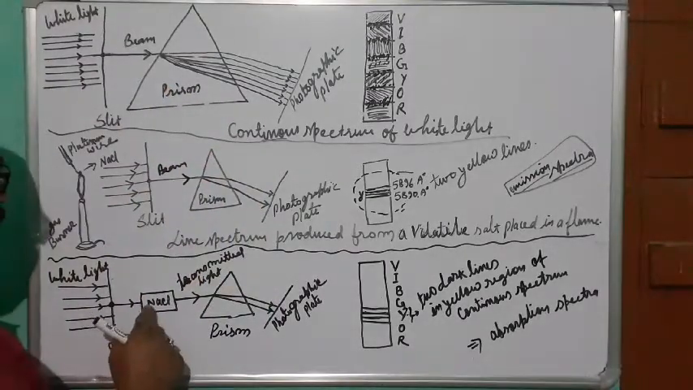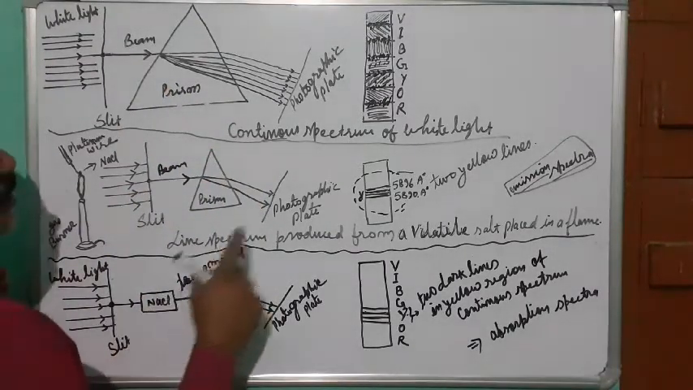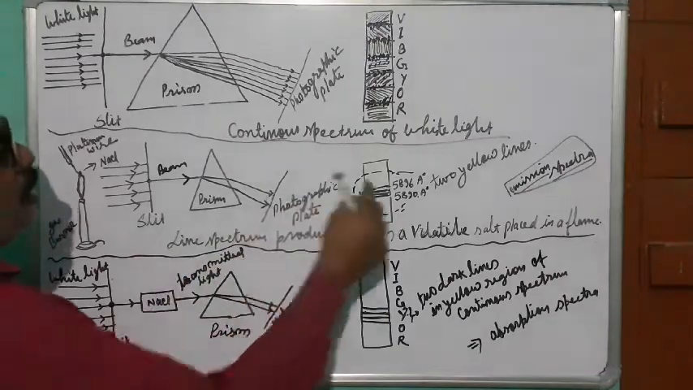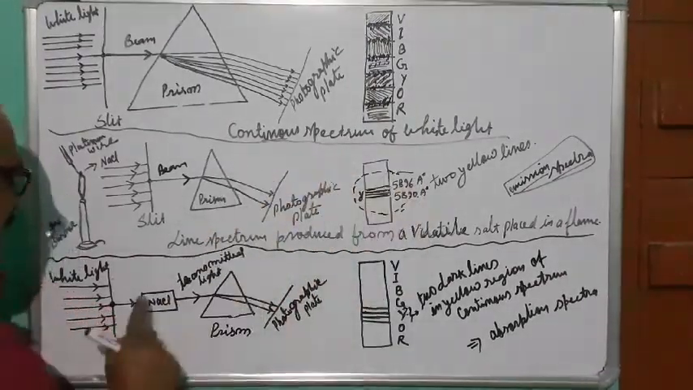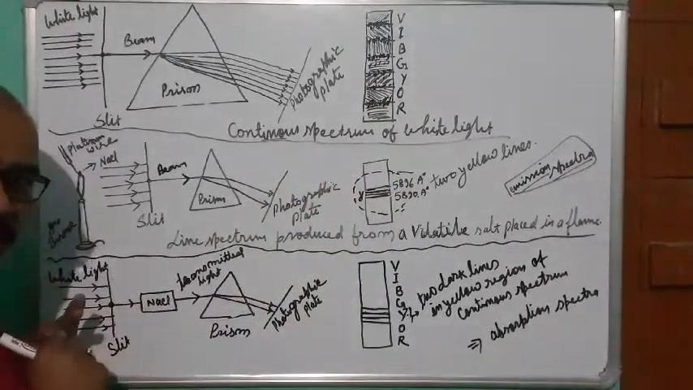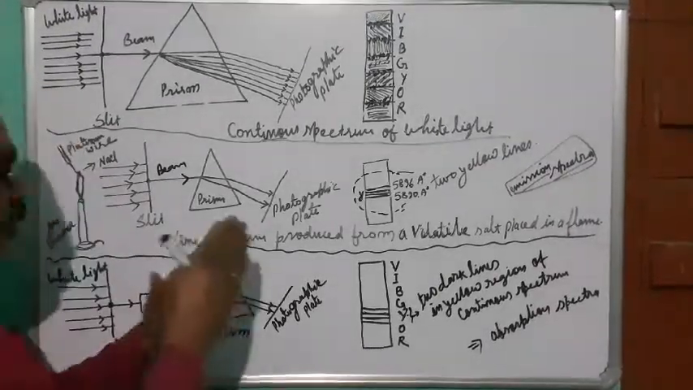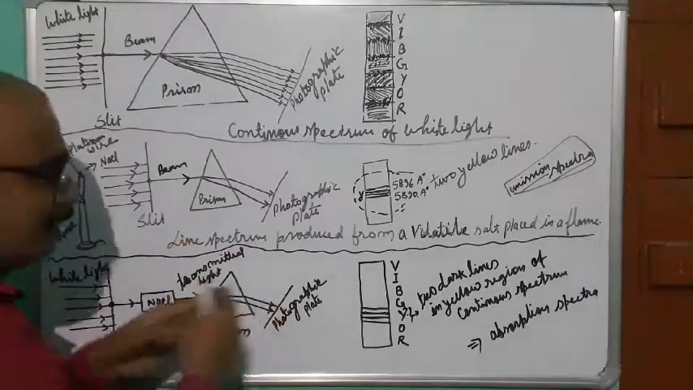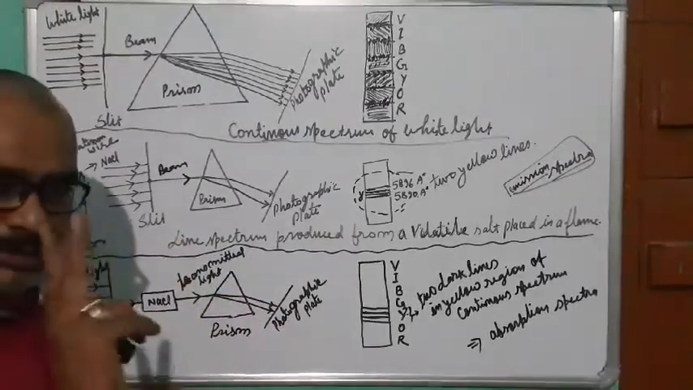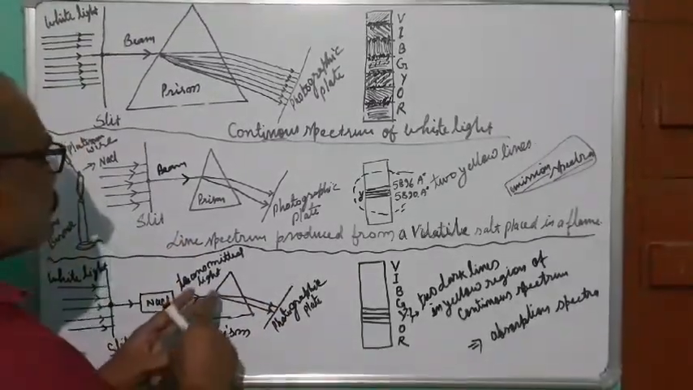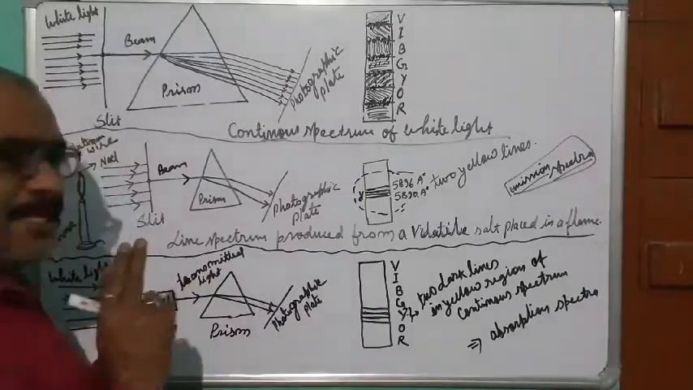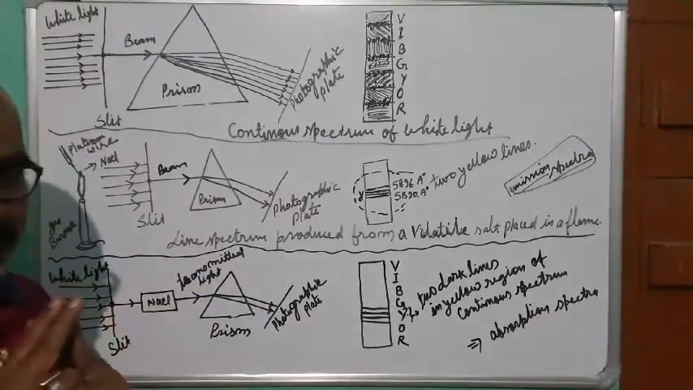That means the energy range corresponding to these two wavelengths is absorbed by sodium chloride, and all other wavelengths are allowed to pass through it. I have not shown all of these here, only two, to make you understand. These two dark lines I have shown here only. No other colorful lines I have shown.